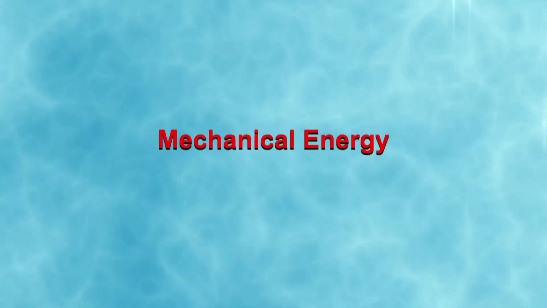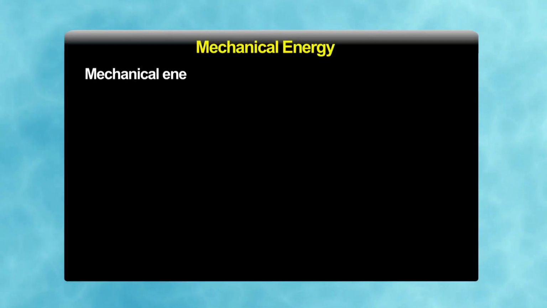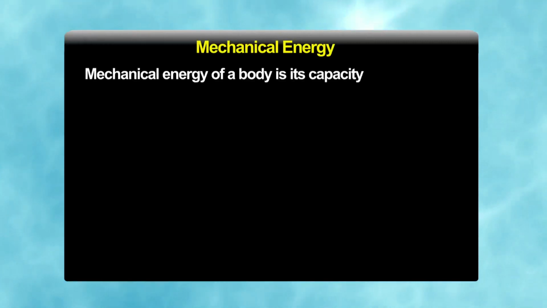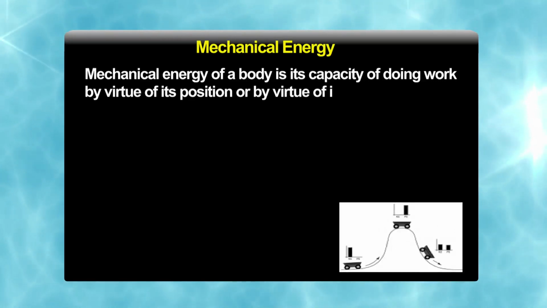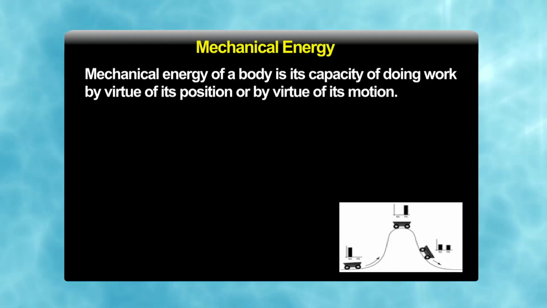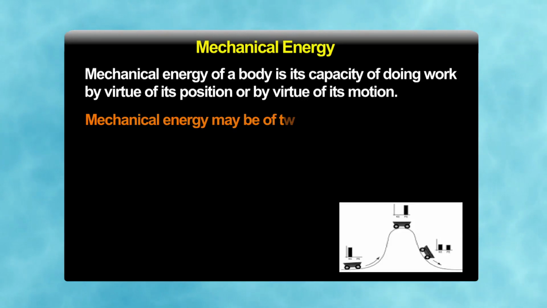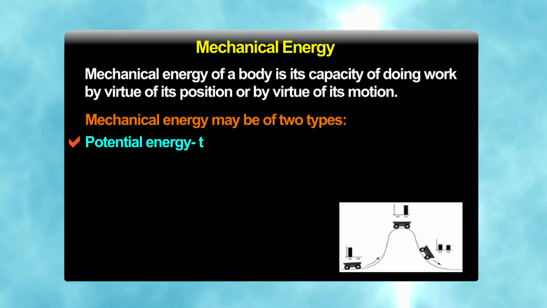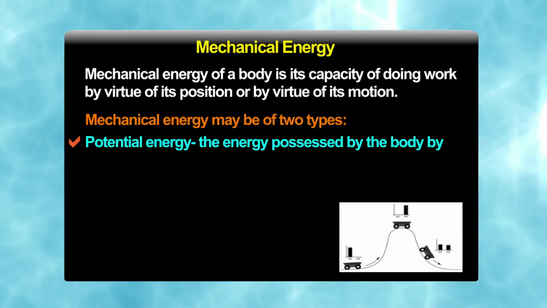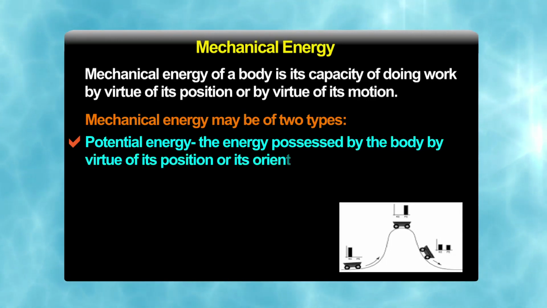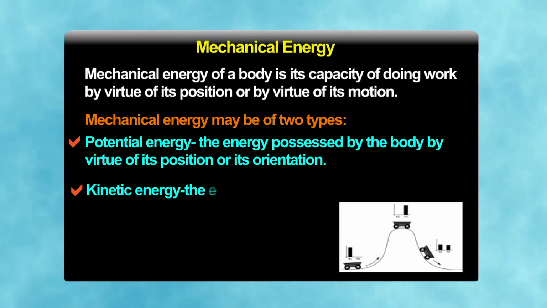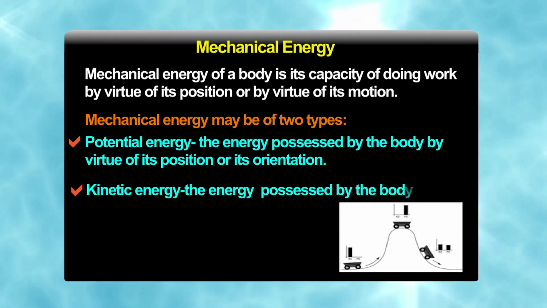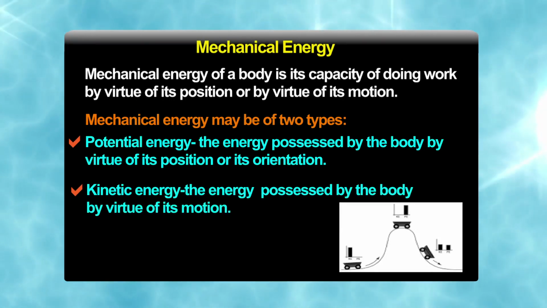Let us discuss mechanical energy. Mechanical energy of a body is its capacity of doing work by virtue of its position or by virtue of its motion. Mechanical energy may be of two types: potential energy, the energy possessed by the body by virtue of its position or its orientation. Second, kinetic energy, the energy possessed by the body by virtue of its motion.